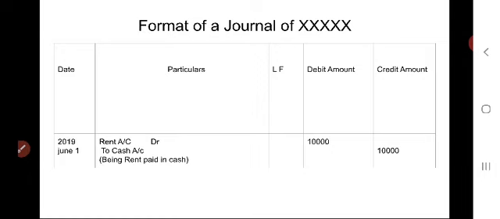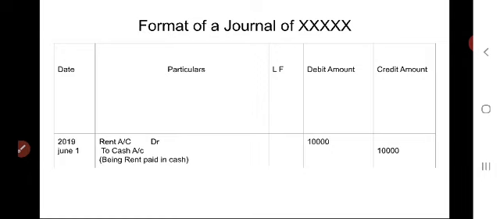When you write entries in a concern practically, then you will know about this. Till then it will be left empty. Nothing will be written in this column. Next one is the debit amount column, and the last one is the credit amount column.